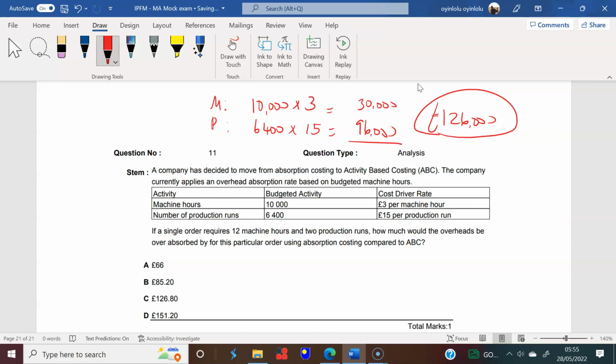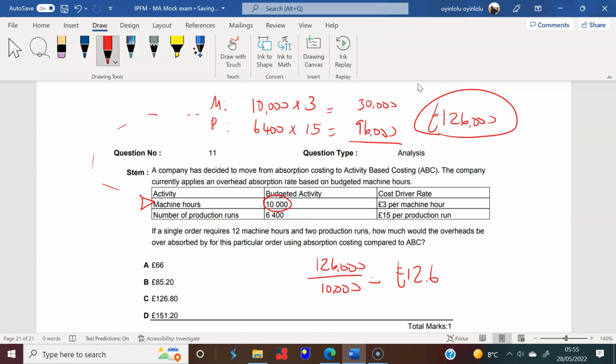Activity-based costing enables us to do this, but it could have just been traditional absorption costing driven by machine hours, which means we would have spread this £126,000 over 10,000 hours, getting an overhead absorption rate of £12.60. So if you had a single order requiring 12 machine hours, if that was all we were doing, we wouldn't know any better.